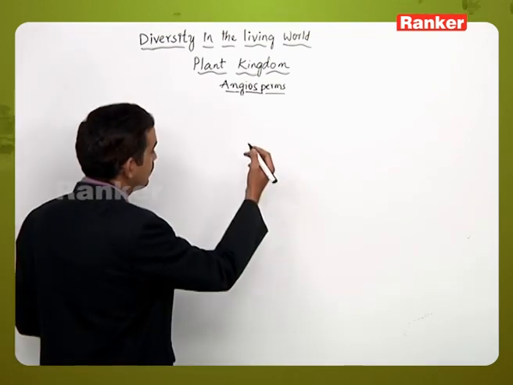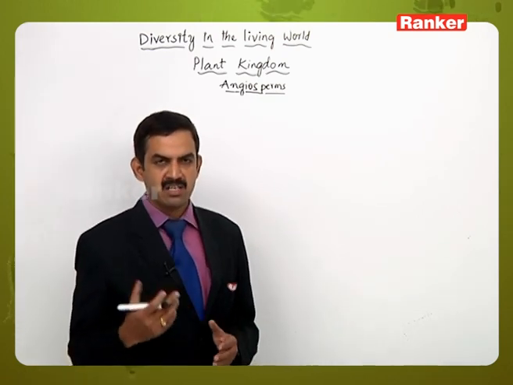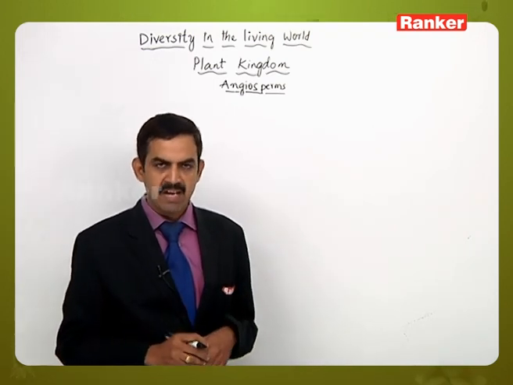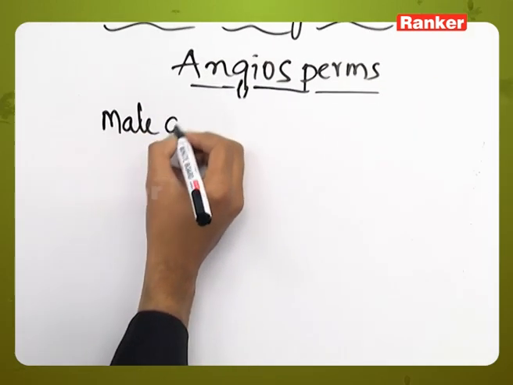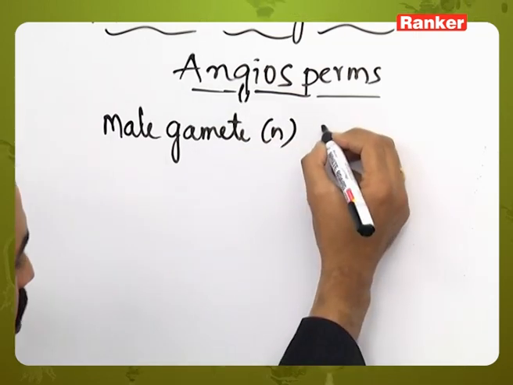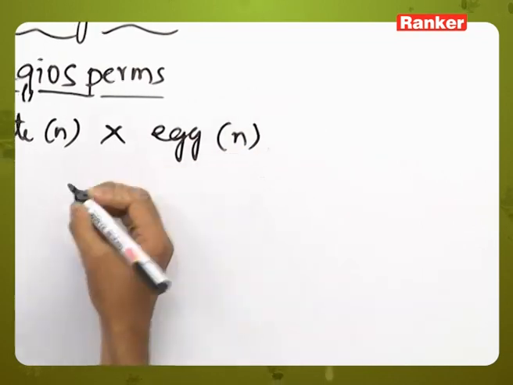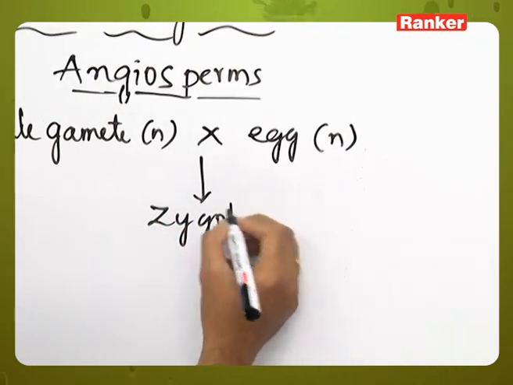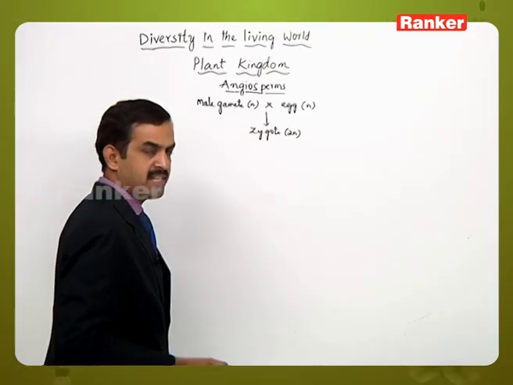In this manner, when pollination has taken place, the pollen tube will enter the embryo sac and release the 2 male gametes into it. Out of that, 1 male gamete, which is haploid, will fuse with the egg cell, which is also haploid, resulting in the formation of a zygote, which is diploid in its condition.